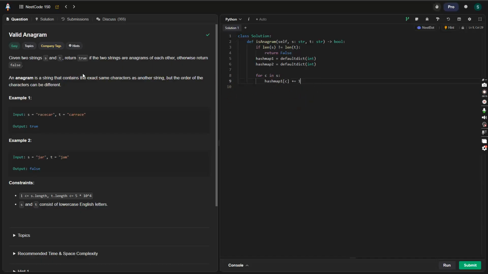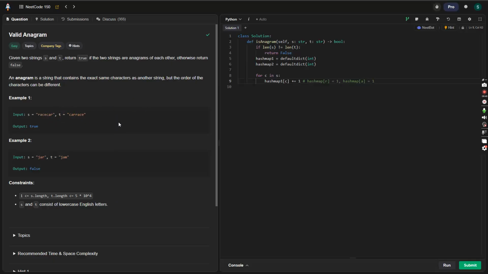If you're trying to see racecar in a hash map, we would see it as: the first iteration would be r, so hash map at r would be equal to 1. Then hash map at a would be equal to 1.